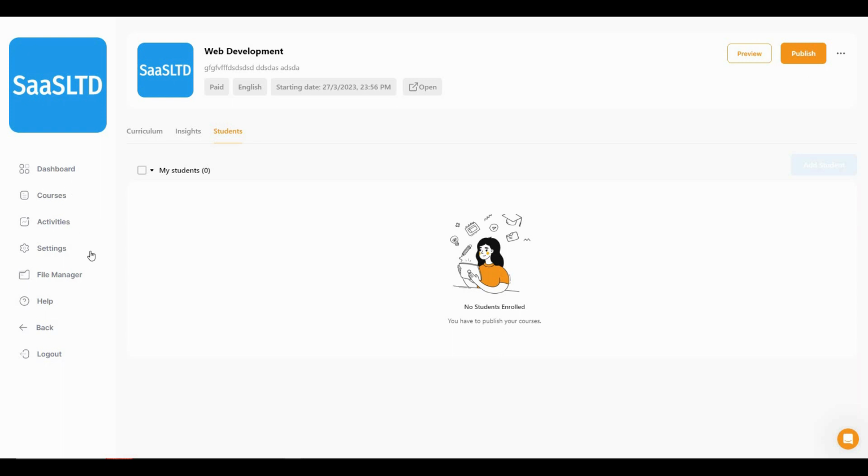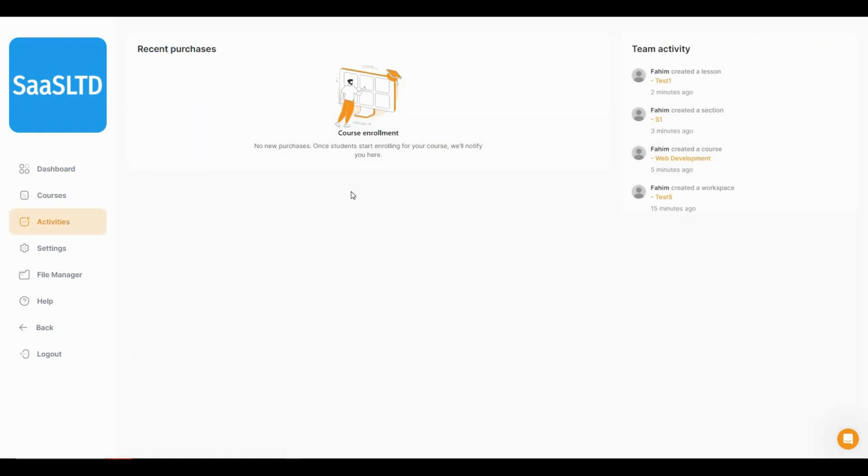You will have some other tabs in this section, such as a community tab. That community tab is going to give you the ability to create a community for your students where they can share pictures, interact with each other, and build a strong community. So once students start enrolling in your courses, you can see their activities from here.